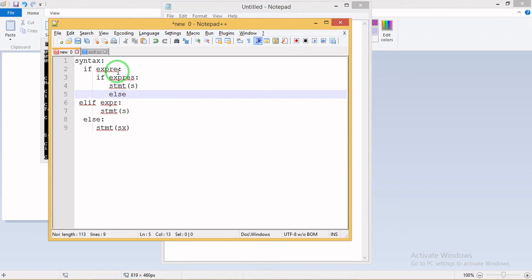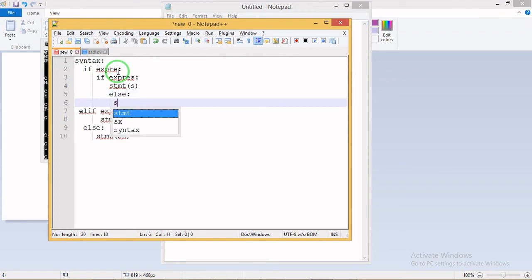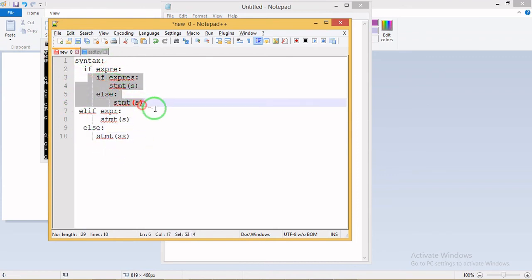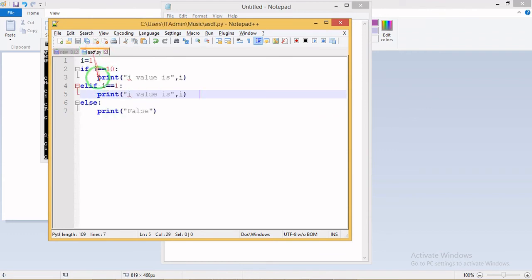Inside it I'm having an else part, else with a colon and a statement. This is a nested if, because this part is one if and this is a separate if, but it works inside the other. So this is said to be a nested if. I'll show you how it works.